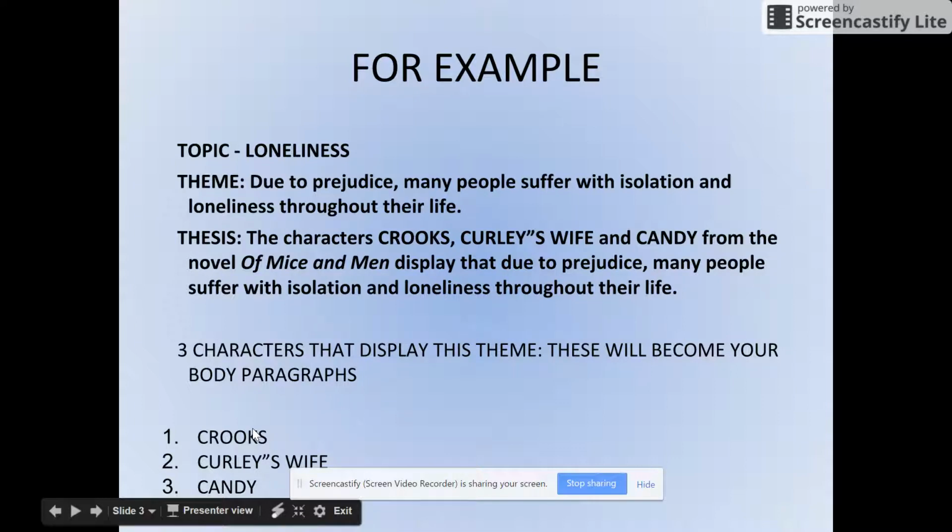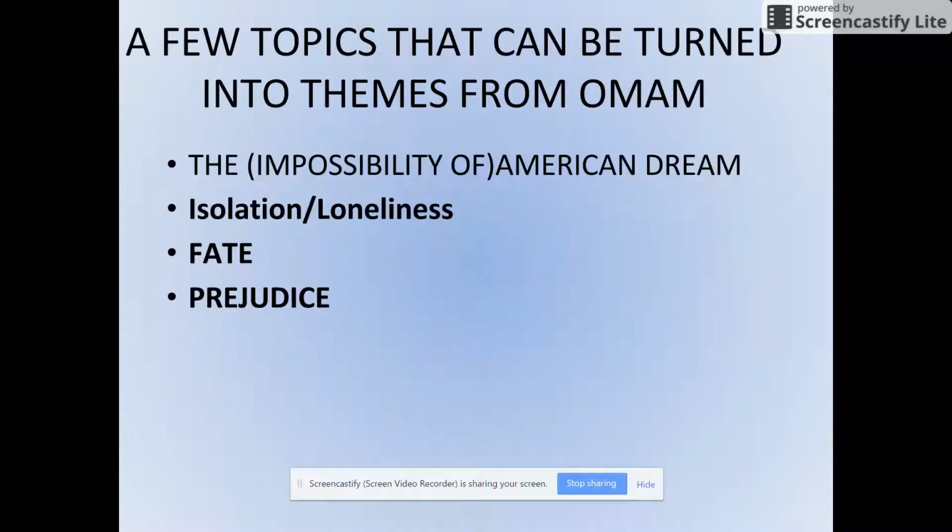And then again, remember, your body paragraphs will be about Crooks, Curly's wife, and Candy. The way you mention them here should be the way they appear in your body paragraphs. So body paragraph 1 should be about Crooks, body paragraph 2 should be about Curly's wife, and body paragraph 3 should be about Candy, and then you'd have your conclusion. So intro, body paragraph 1, body paragraph 2, body paragraph 3, conclusion means you'll have a 5-paragraph essay at the end of this. So for tonight, you're going to be writing your thesis, trying to come up with an effective thesis, and we're going to share those out loud in class. So we'll test them with each other.